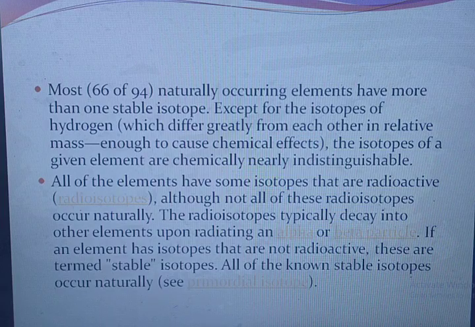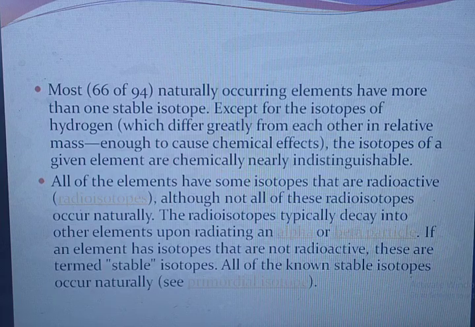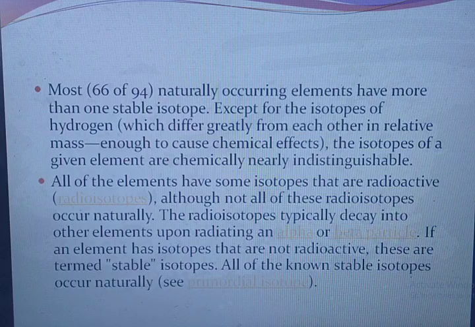All of the elements have some isotopes that are radioactive, called radioisotopes, although not all of the radioisotopes occur naturally. The radioisotopes typically decay into other elements upon radiating an alpha or beta particle. If an element has isotopes that are not radioactive, these are termed stable isotopes. All of the known stable isotopes occur naturally. See primordial isotopes.